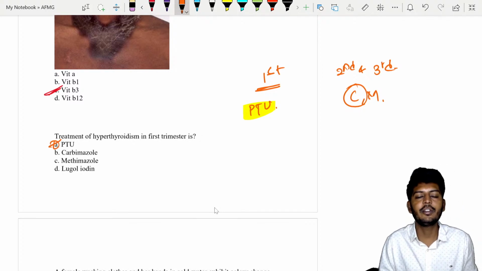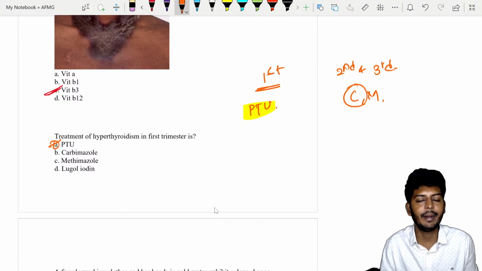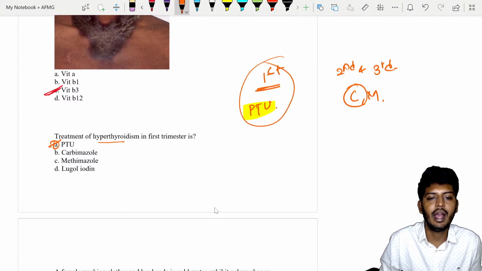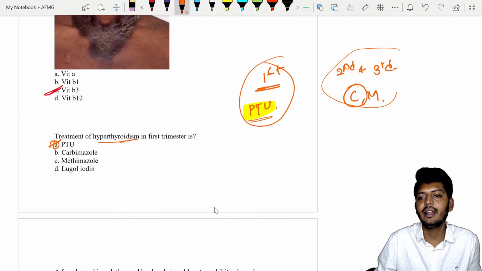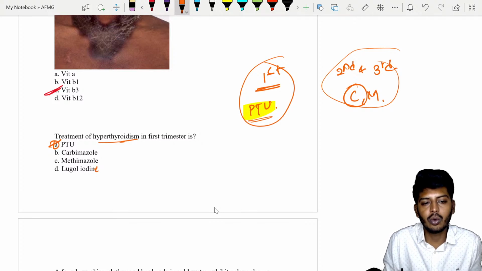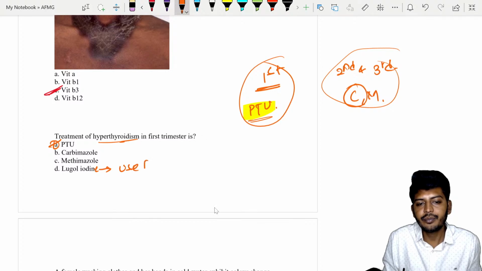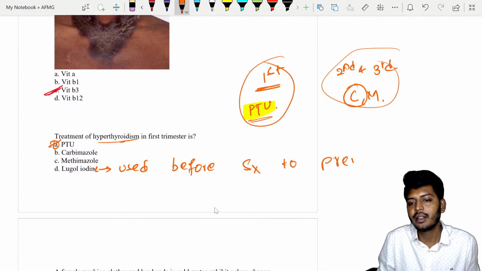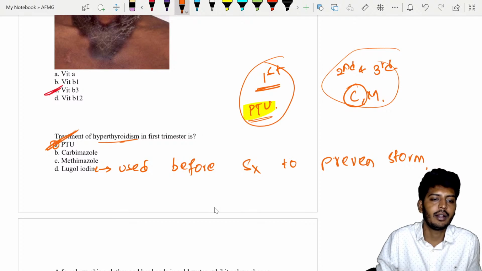For the first trimester only and only, what is the drug of choice? PTU. PTU cannot be used for a long period of time because it can cause one major problem, that is severe hepatitis in the mother, but it is safe for the baby. So in the first trimester we use PTU, and in the second and third trimester we use carbimazole and methimazole. Lugol's iodine is used before thyroid surgery to prevent thyroid storm. So this is a point to be understood. The answer is P.